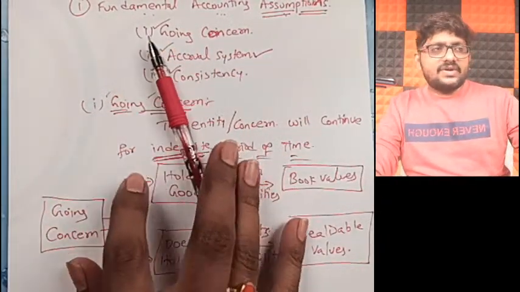Let me give you some examples, friends. If I give you some examples, you will be able to understand very easily. Chalo, listen very, very carefully. Imagine I have a big factory. Capital 1 crore, 1 crore investment. I made a factory. In that, there is one machine which cost me 85 lakhs. Out of 1 crore capital, 85 lakhs goes to one single machine. Now, understand this point very carefully, friends.